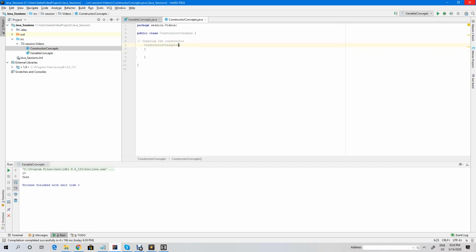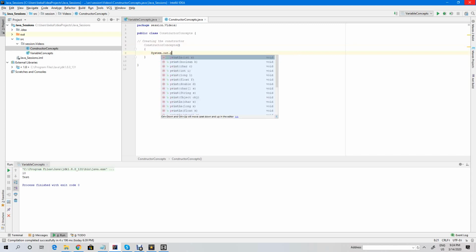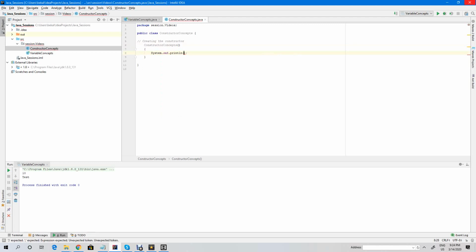I'm just going to print "this is zero parameter constructor", right?